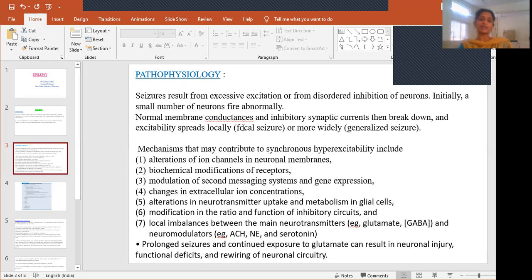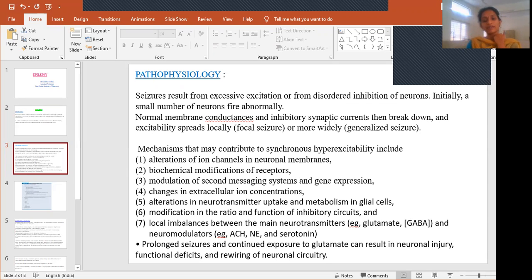What is the normal membrane conductance? Generally there is homeostasis. Excitation and inhibition should be in equilibrium, and only then will there be proper functioning. When excitation is more and inhibition is less, we will have this seizure kind of activity. Normal membrane conductances and inhibitory synaptic currents then break down, and excitability spreads locally or more widely. If it is local, we call it a focal seizure. If it is more widespread, we call it a generalized seizure.